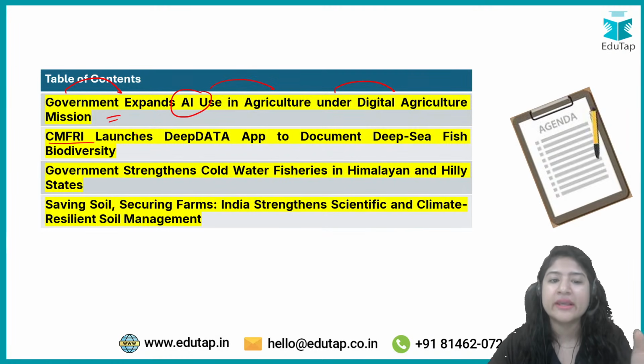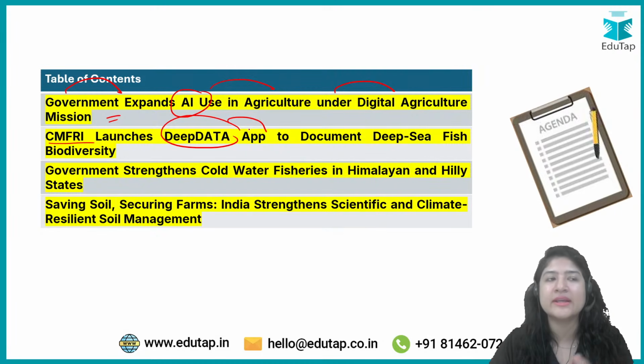Next, CMFRI has launched the Deep Data app, and especially for the NABARD exam, these apps and portals are asked a lot. So what is the new app that has been launched for deep sea fish biodiversity? What will it do? We will talk about that.